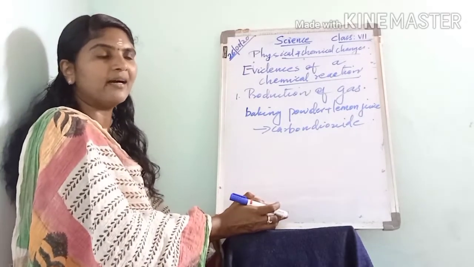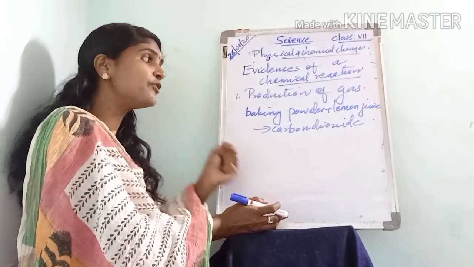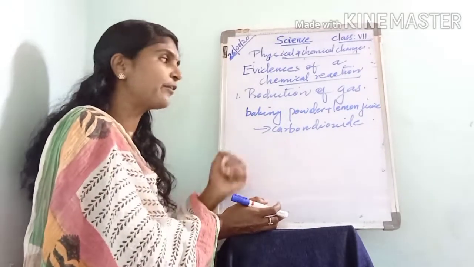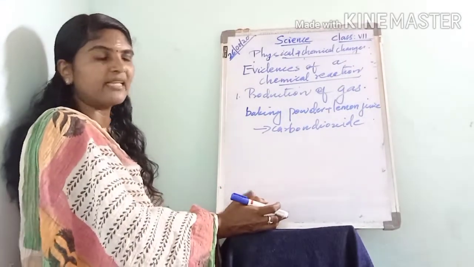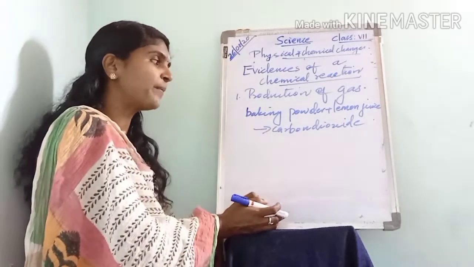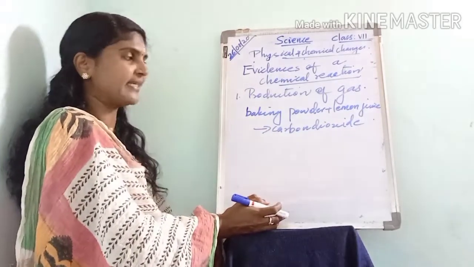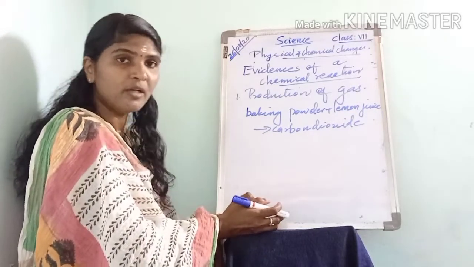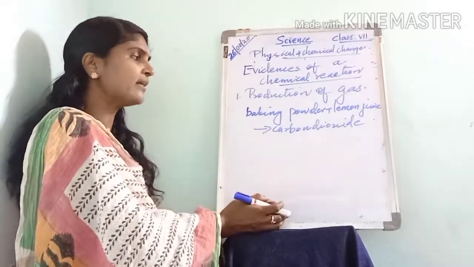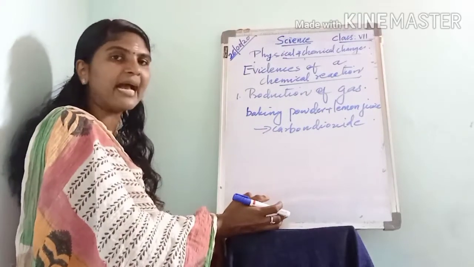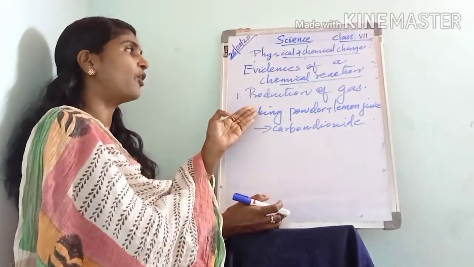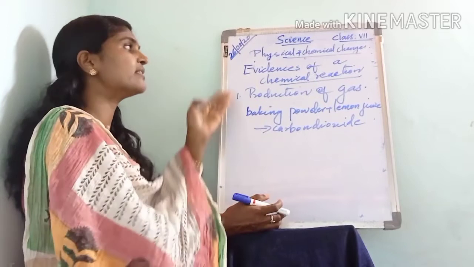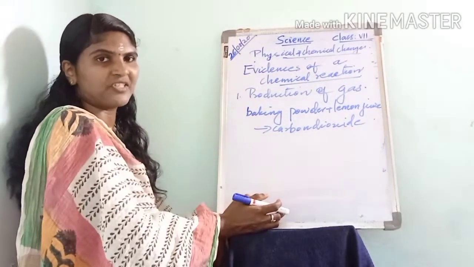Actually, the bubbles are due to the formation of carbon dioxide gas. Along with the carbon dioxide, other new substances are also formed. So the production of carbon dioxide gas is an evidence for a chemical reaction.